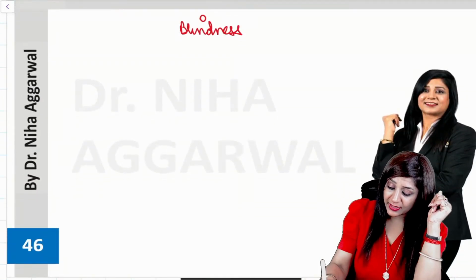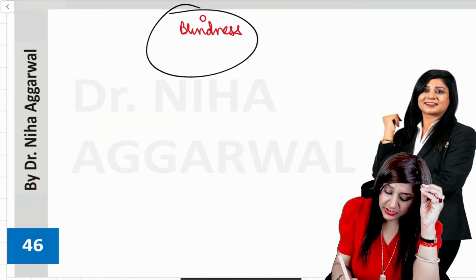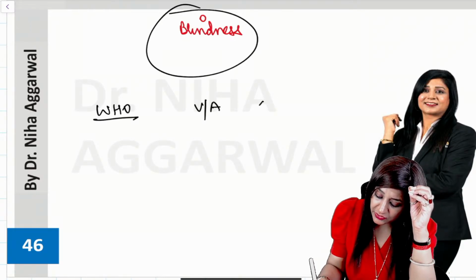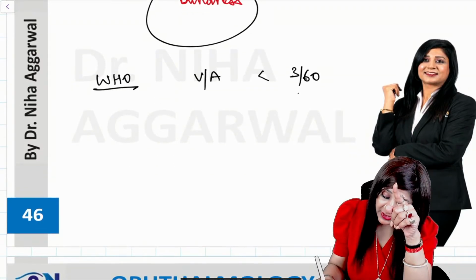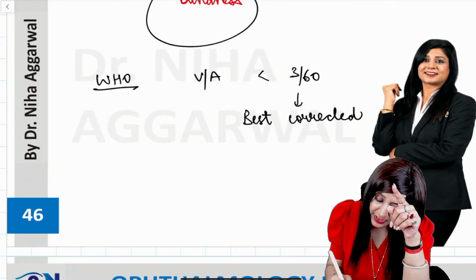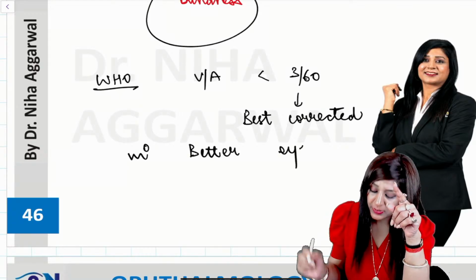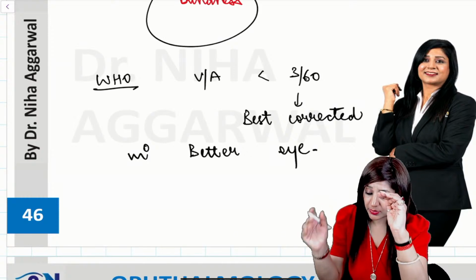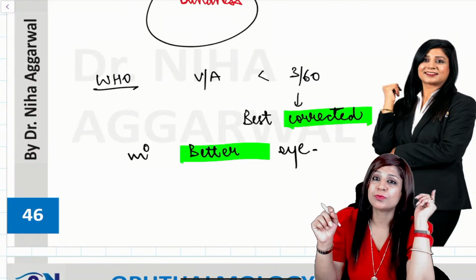Then coming to blindness. So again, recently there was a question on blindness. So what is the exact definition of blindness? I'll talk about the WHO definition. Visual acuity which is less than 3 by 60. So visual acuity should be less than 3 by 60, which is best corrected. It should be best corrected visual acuity in the better eye also. Because of these two words, so many of the students got confused in the definition, and there were certain problems. It should be corrected also, and it should be in the better eye also. That is the definition of blindness.